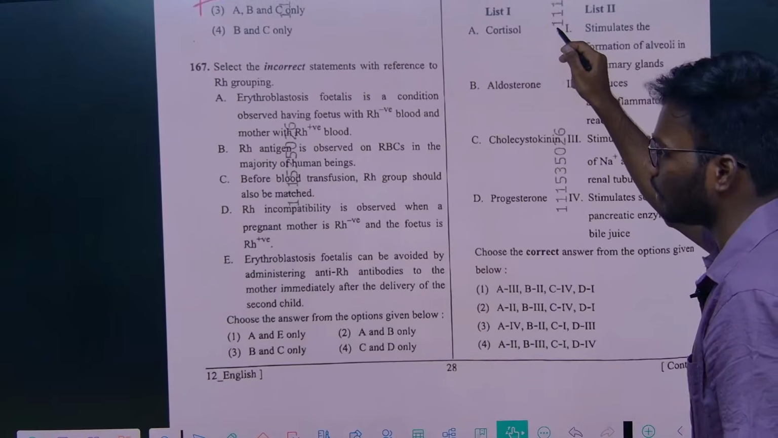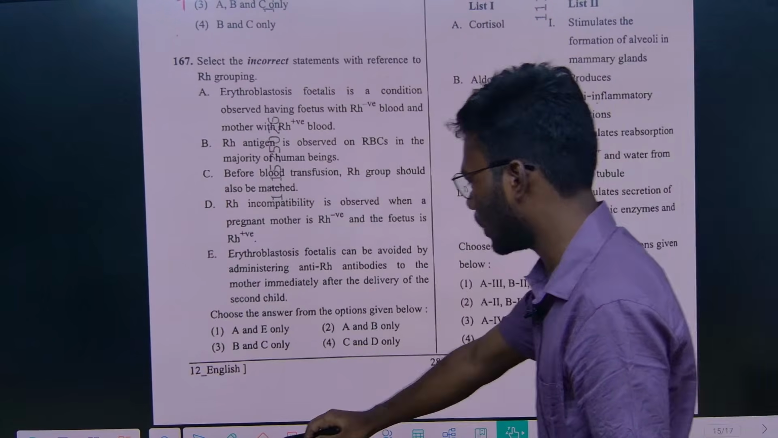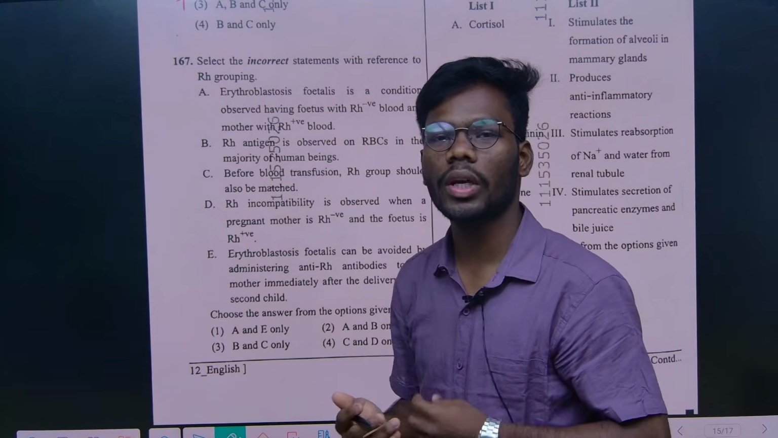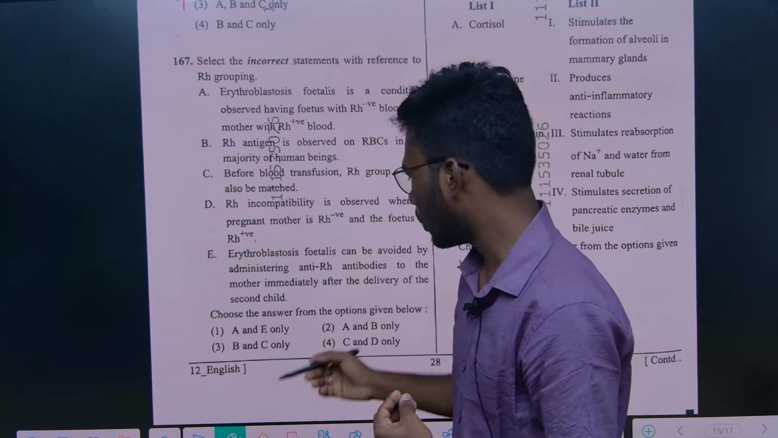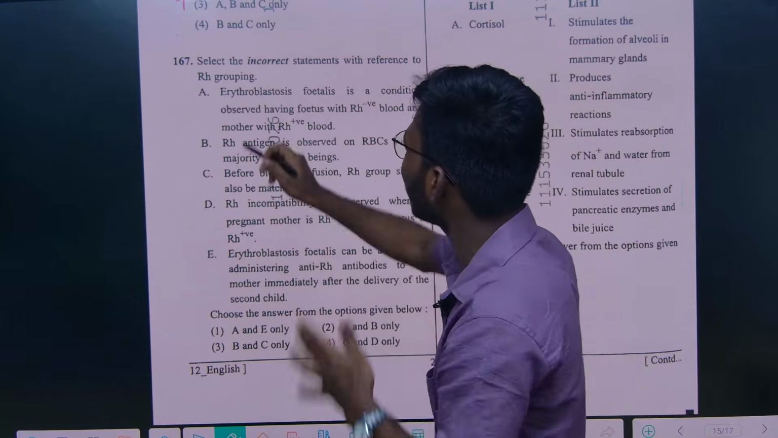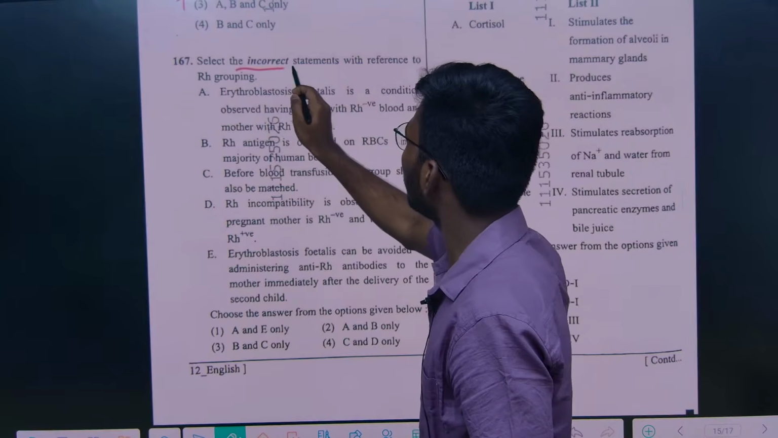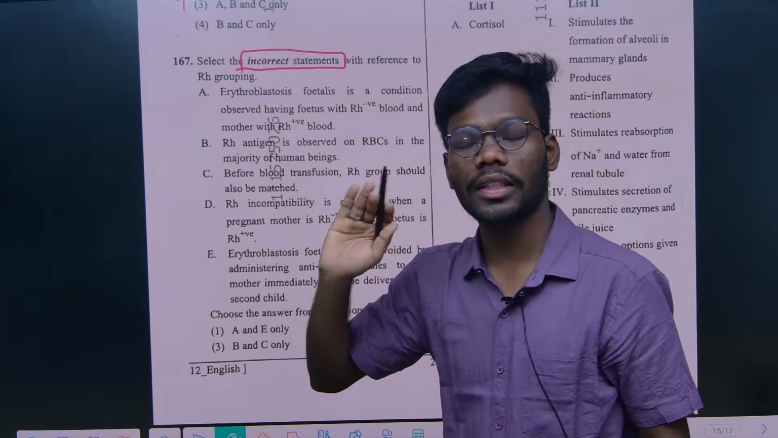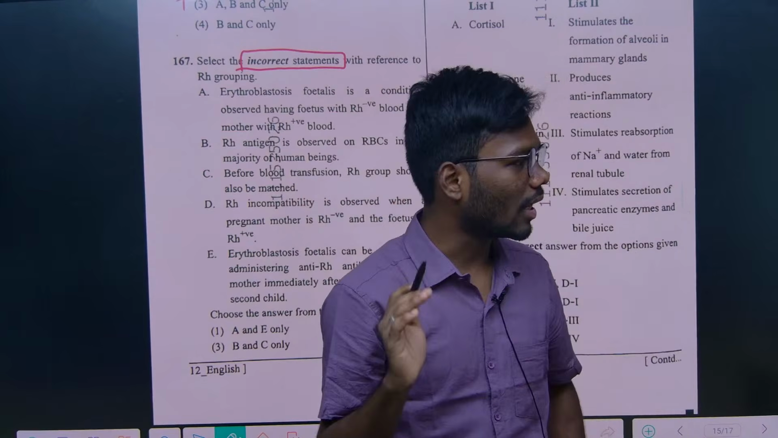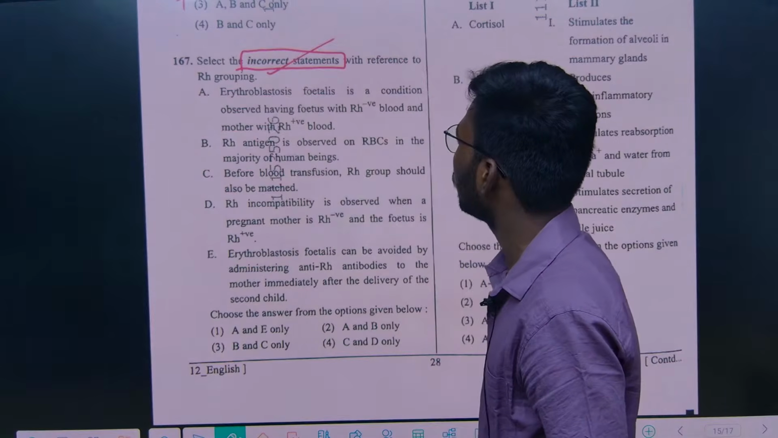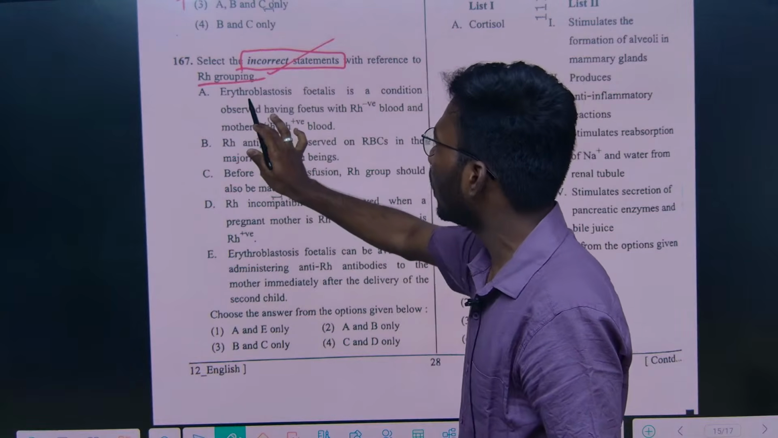And next question they have asked from erythroblastosis fetalis. If you see the options, by seeing options also you can easily eliminate and answer the question. So we will see, they have asked correct or incorrect, you have to read. Here they have asked incorrect statements with reference to Rh blood grouping.